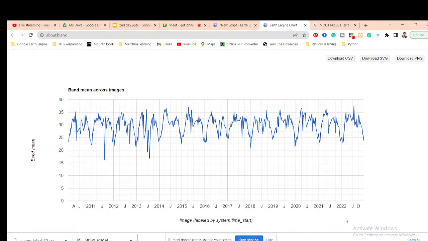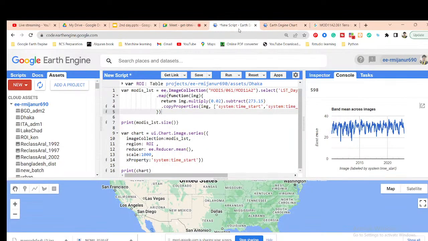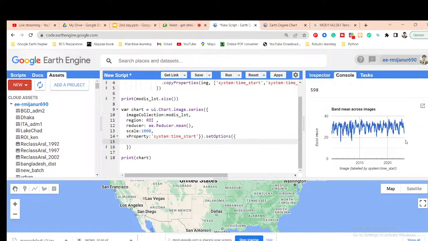So for that, what can we do? Suppose I want to add some options. For that I can simply use the function called setOptions. Basically this setOptions is a function. This function adds to this chart some other options such as chart title, Y label title, X label title.